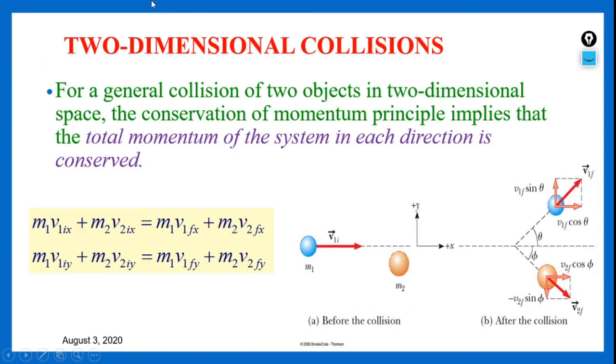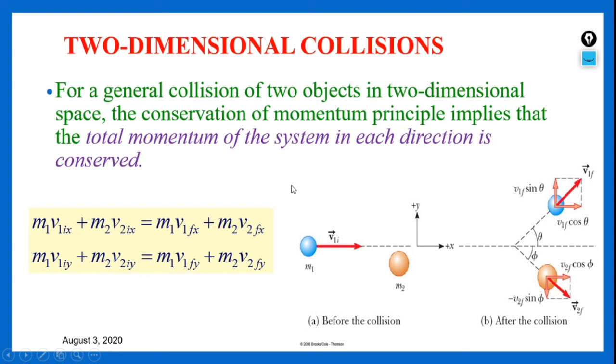Now we will move on to two-dimensional collisions. For a general collision of two objects in two-dimensional space, the conservation of momentum principle implies that the total momentum of the system in each direction should be conserved. That means we have to consider both the directions.